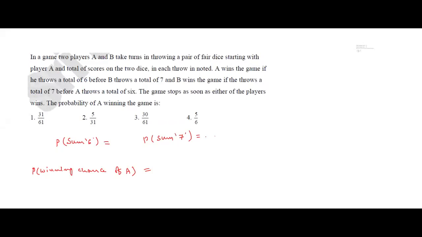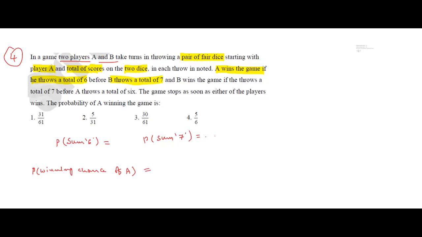This is the fourth question. This is a two-person game. In a game, two players A and B take turns in throwing a pair of fair dice, starting with player A, and total score means the sum of the numbers on the two dice. Each throw is noted. A wins the game if he throws a total score of 6. B wins the game if he throws a total of 7 before A throws a total of 6.